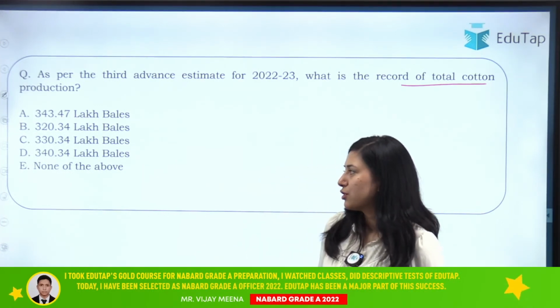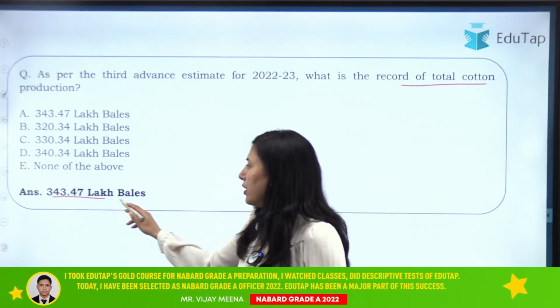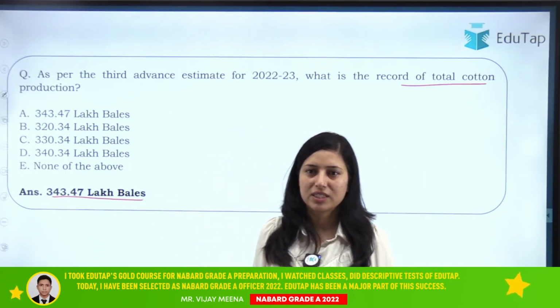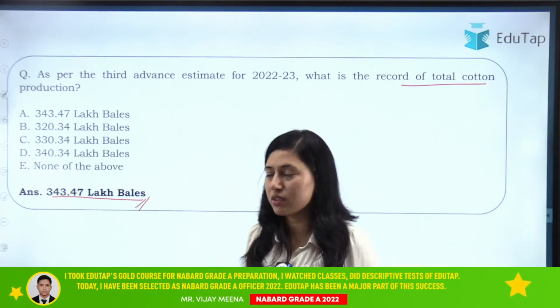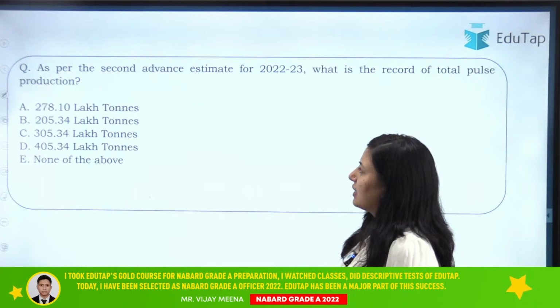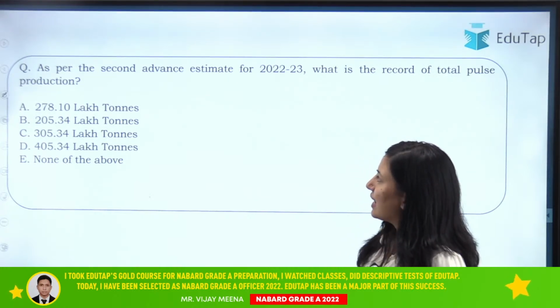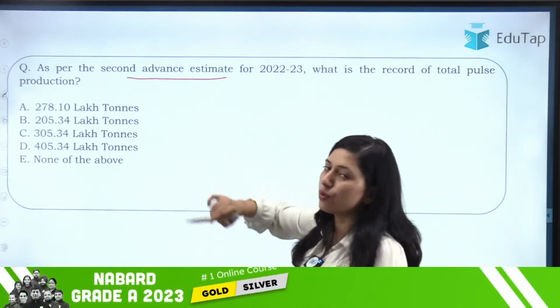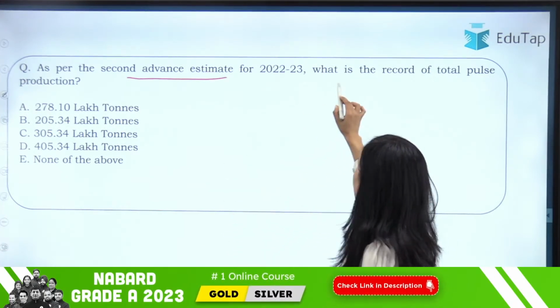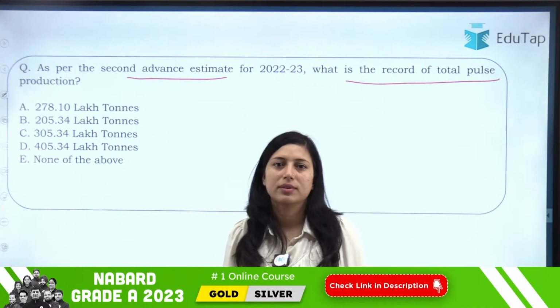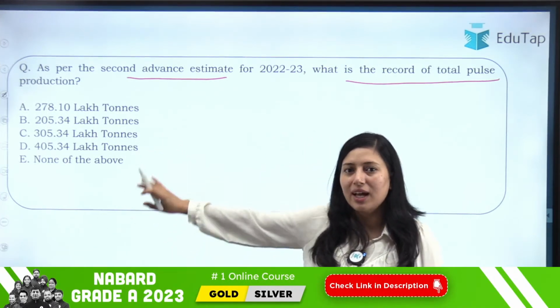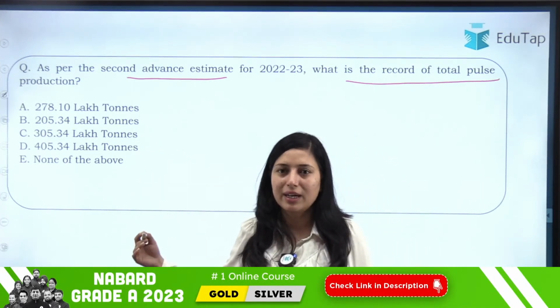So students, the right answer for this question is 343.47 lakh bales. Okay? So this was the record of production for cotton. Then the next question says, as per the second advanced estimate, now we are moving to the second advanced estimate. You have to tell me what is the record of total pulse production. If you know, try to give the answer here. Otherwise, we will be covering it in coming slide.